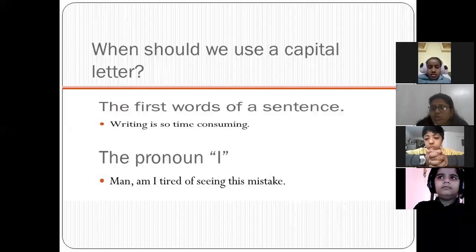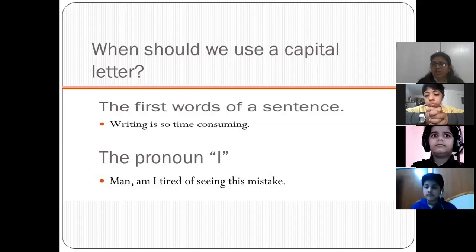Second, when you are using the pronoun I. When you are using I, it is always written in capital letter. Like, "Man, am I tired of seeing this mistake?"